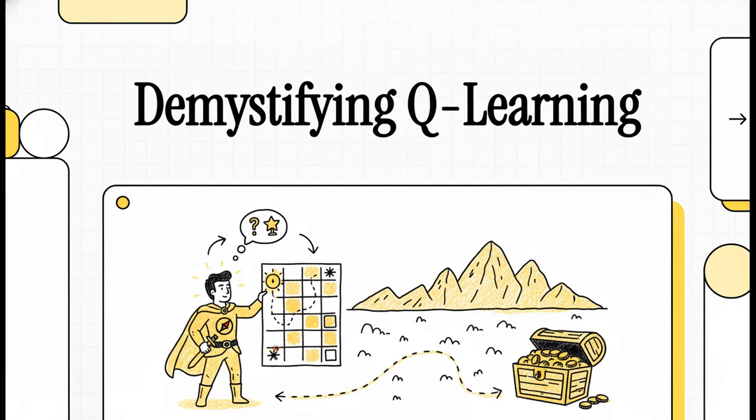Ever wonder how an AI can master a game it's never seen before? I mean, how does it go from knowing absolutely nothing to playing like a pro? Well, that's the whole idea behind Q-learning, one of the most powerful concepts in artificial intelligence. Today, we're going to break down exactly how it works.